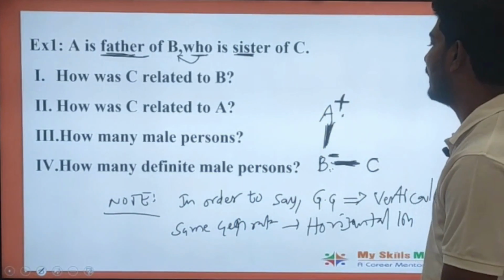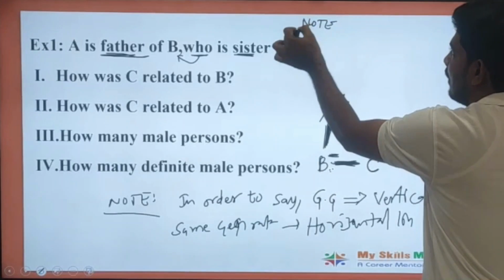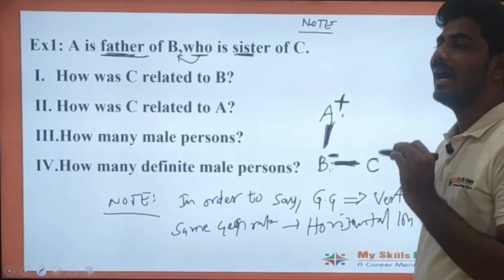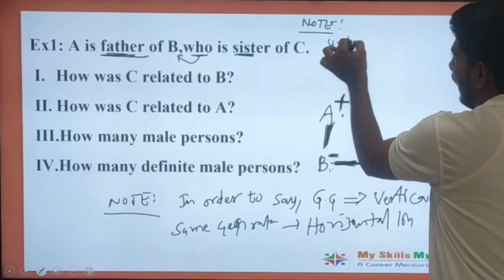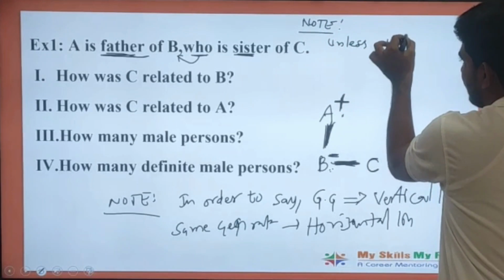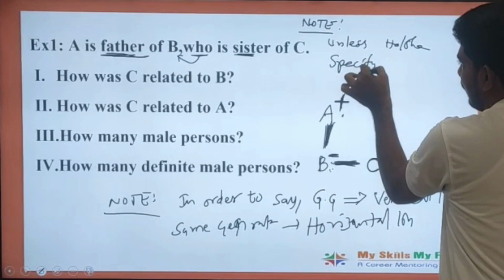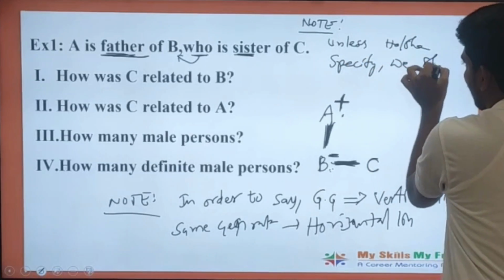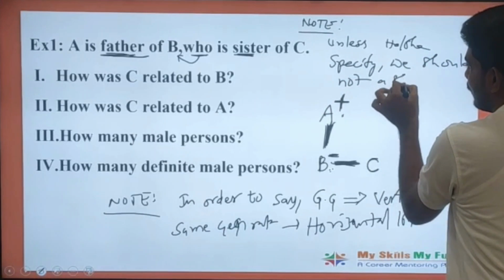One more note point in blood relations, which all of you need to remember: unless the question specifies the gender, we should not assume the gender.